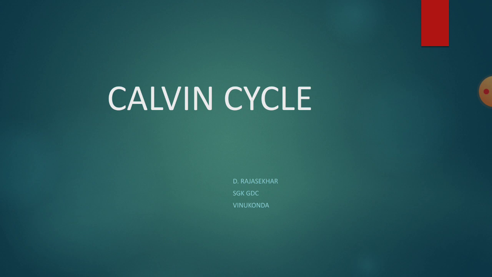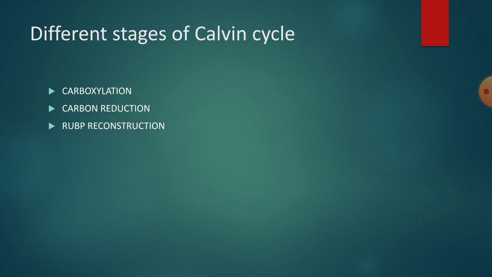Actually, the Calvin cycle is such a big cycle with about 15 different reactions. For better comprehension, to avoid confusion, we can divide this Calvin cycle into 3 different phases. They are the carboxylation phase, the carbon reduction phase, and the RuBP reconstruction phase.